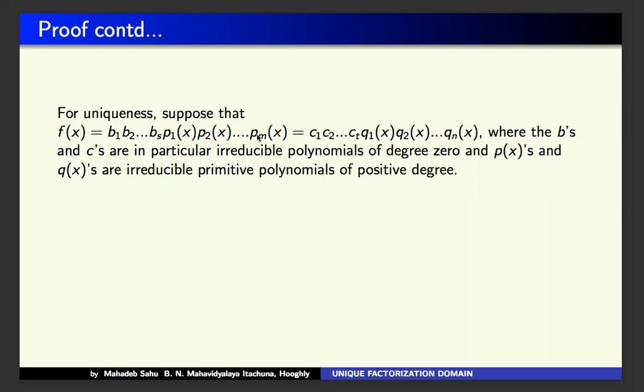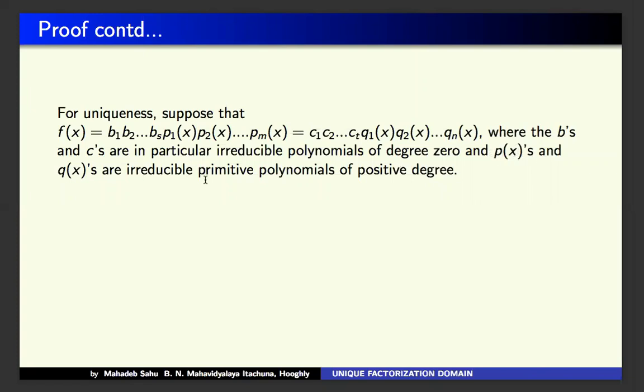For uniqueness, f(x) has two expressions: b1 up to bs, p1 up to pm, and c1 up to ct, q1 up to qn, where the b's and c's are irreducible elements of degree 0, belonging to D, and so can be treated as elements of D[x] of degree 0.